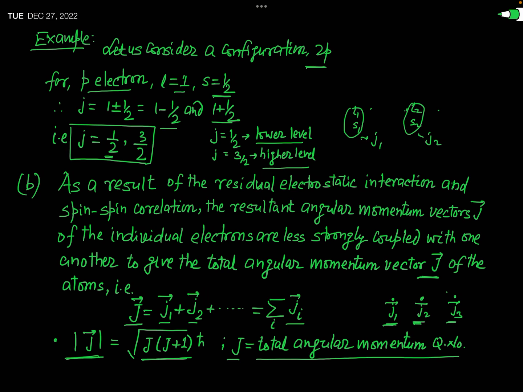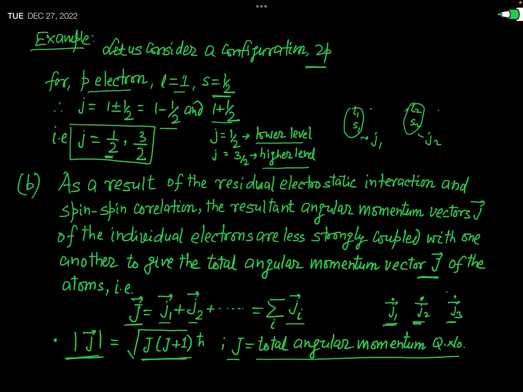Okay. Now you can see that this small j, which represents the total angular momentum, or you can say the total quantum number, for a particular electron, this quantum number j, small j, is always fractional. It is always half integral. Okay, it is always half integral.